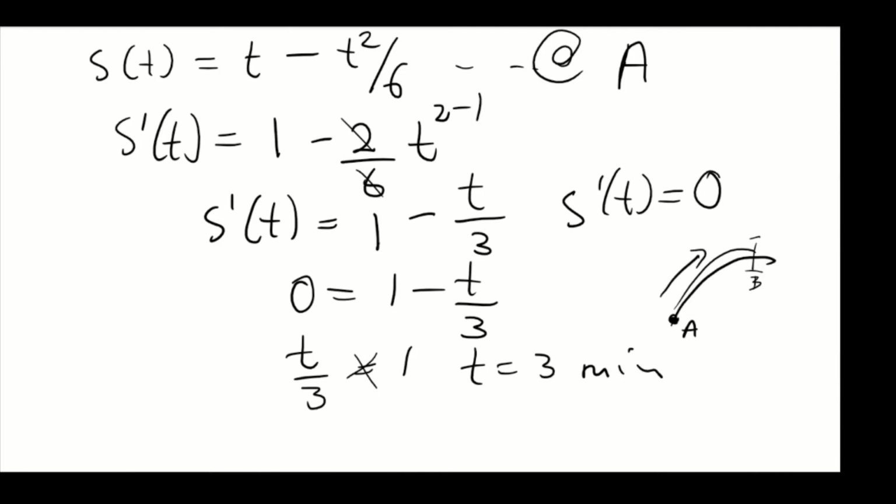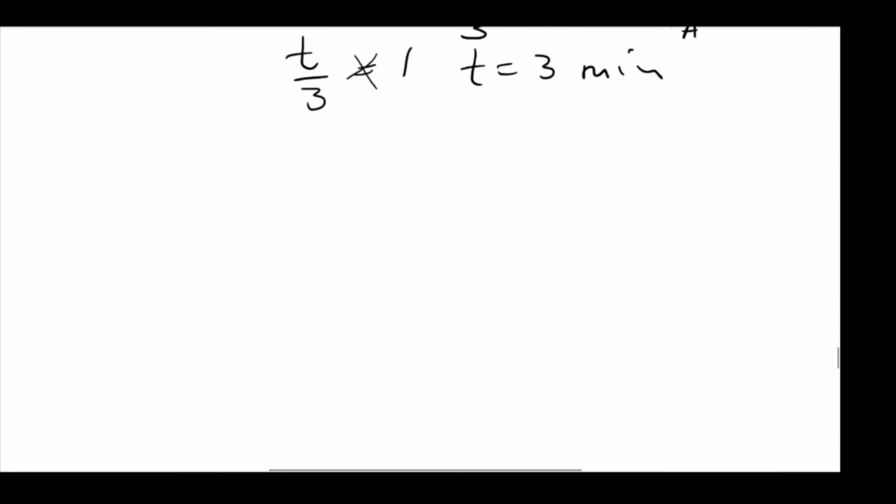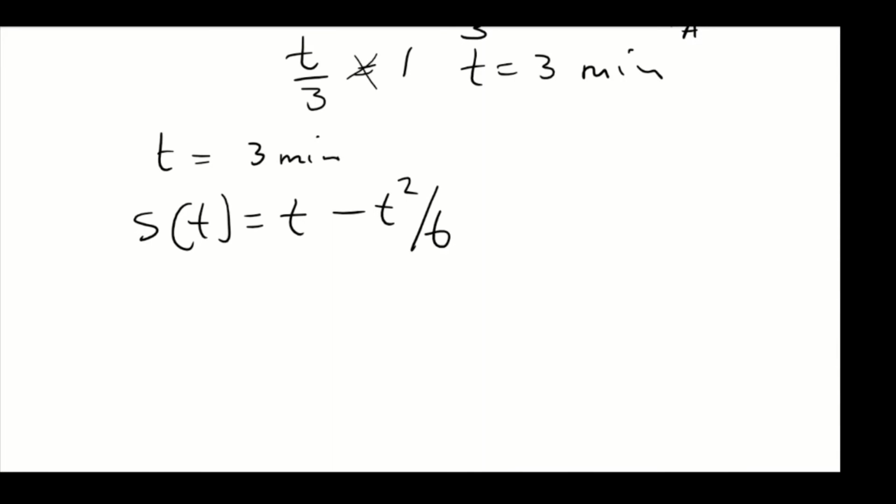So we want to identify now the distance that it's going to move within that 3 minutes. So you're going to substitute the 3 minutes into the original equation. Our t is equal to 3 minutes, and the equation that determines the position of the bus at A is this one, right?